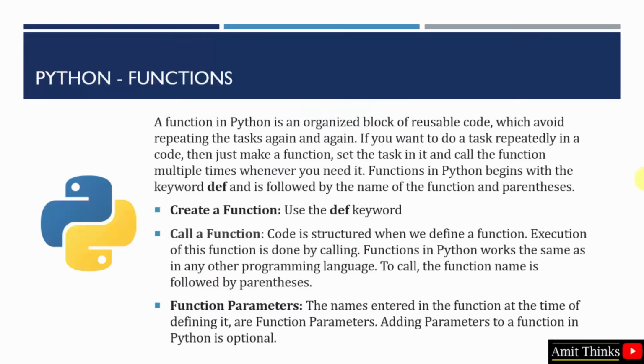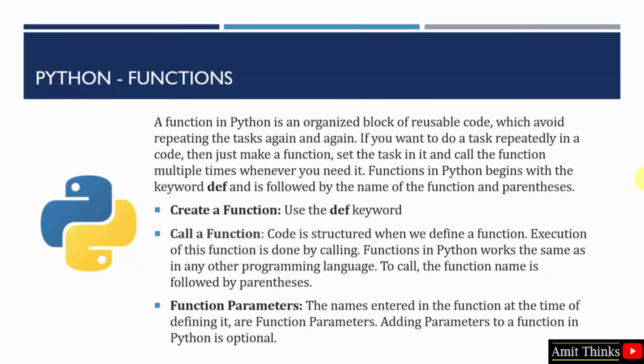Let's begin. A function in Python is basically an organized block of reusable code. That means if you want to reuse a code in your program, you can just create a function and call it. For example, let's say you want area of a rectangle. So to find the area of a rectangle, you just need length and breadth. Let's say you have multiple values for length and breadth. Instead of writing the code again and again, you can easily calculate it once in a function and call it again and again. This will actually reduce your task. This will also reduce your code. Okay, that is the LOC, the lines of code will also get reduced.